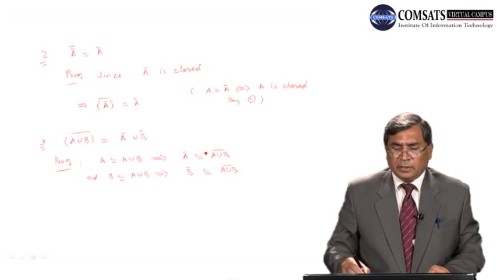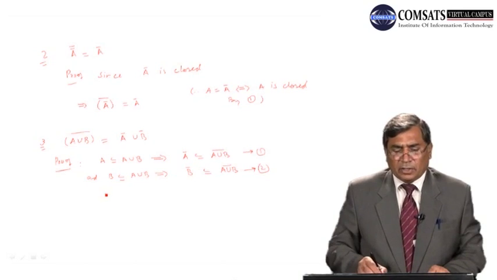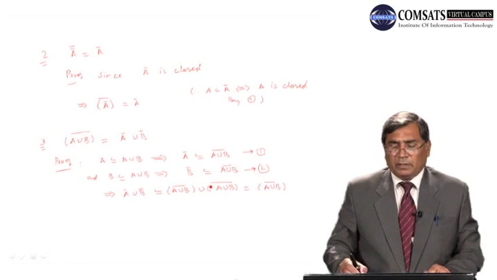Now by taking the union of 1 and 2, on the left hand side and on the right hand side, on the left hand side I will be getting closure of A union closure of B is contained in closure of A union B, and again closure of A union B is equal to A union B closure, because the union of the same set will remain the same.